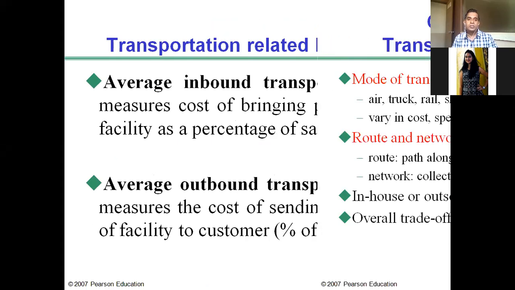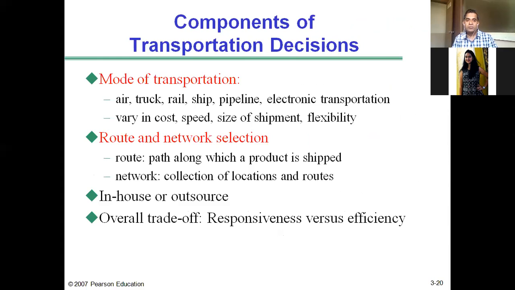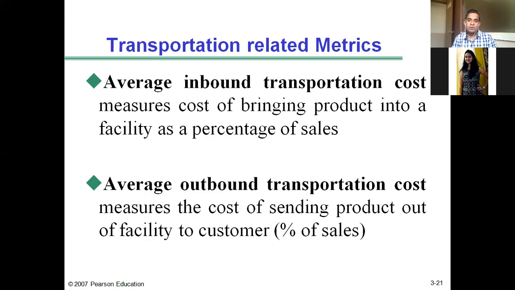And how are these decisions evaluated? Decisions with respect to mode of transportation, decisions with respect to route and network selection, decisions with respect to in-house or outsource. Transportation decisions are evaluated using the following metrics. Average inbound transportation cost measures the cost of bringing product into a facility as a percentage of sales.